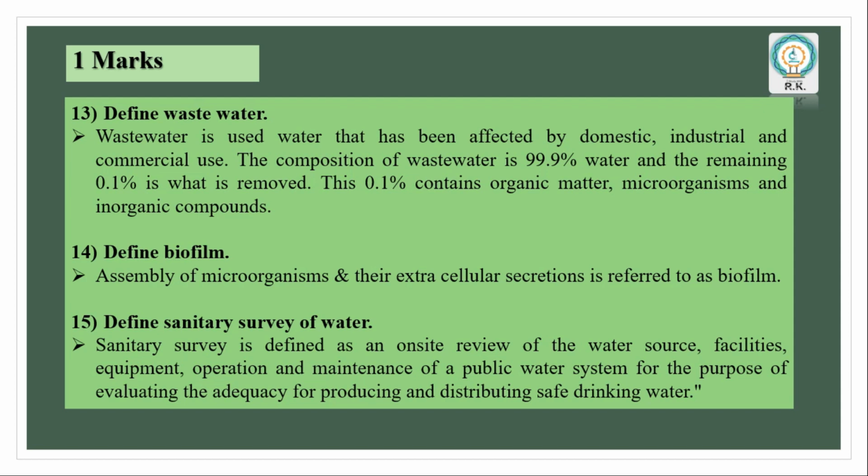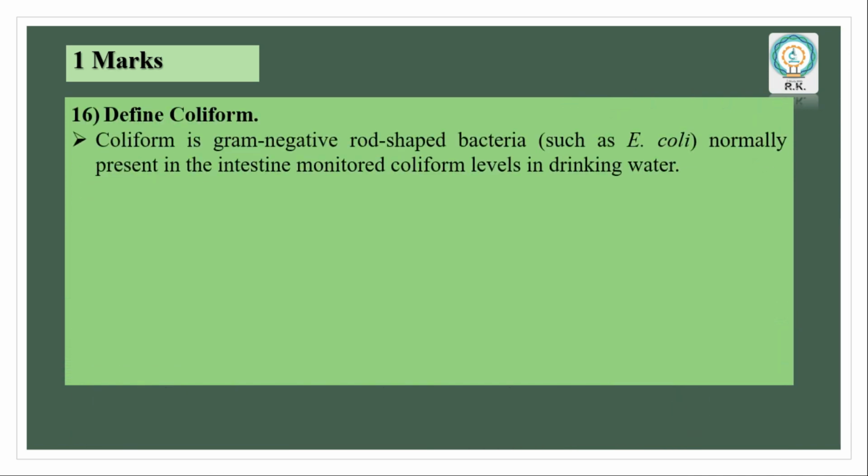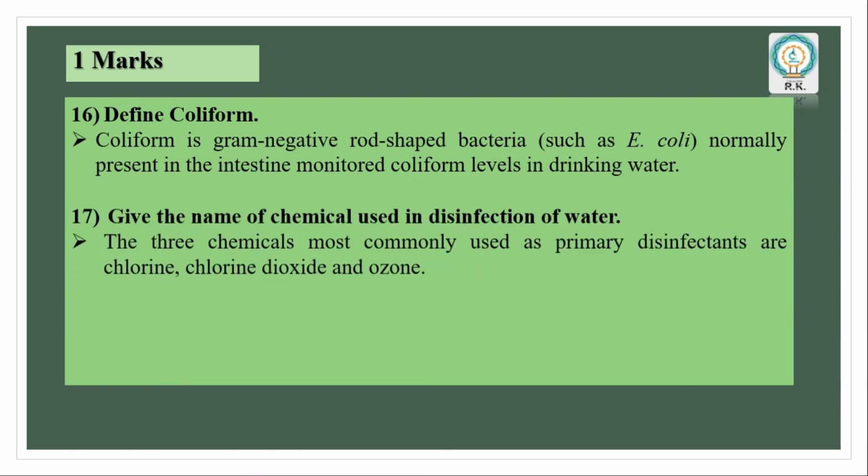Define sanitary survey of water. A sanitary survey is defined as an on-site review of the water source, facilities, equipment, operation and maintenance of a public water system for the purpose of evaluating the adequacy for producing and distributing safe drinking water. Next, define coliform. Coliforms are gram-negative rod-shaped bacteria such as Escherichia coli normally present in the intestine. Coliform levels are monitored in drinking water.